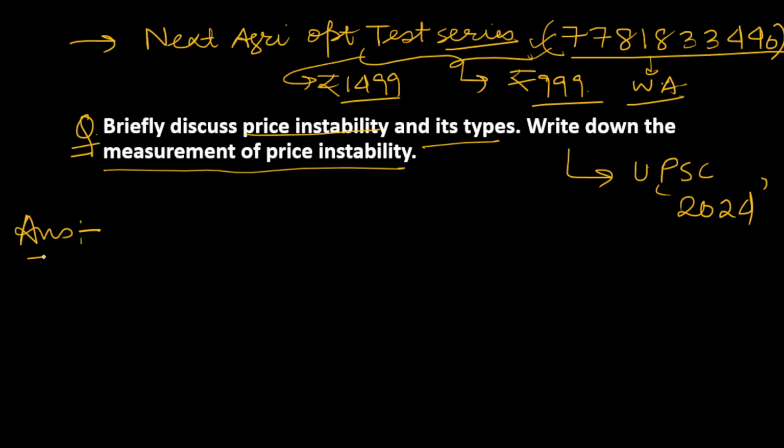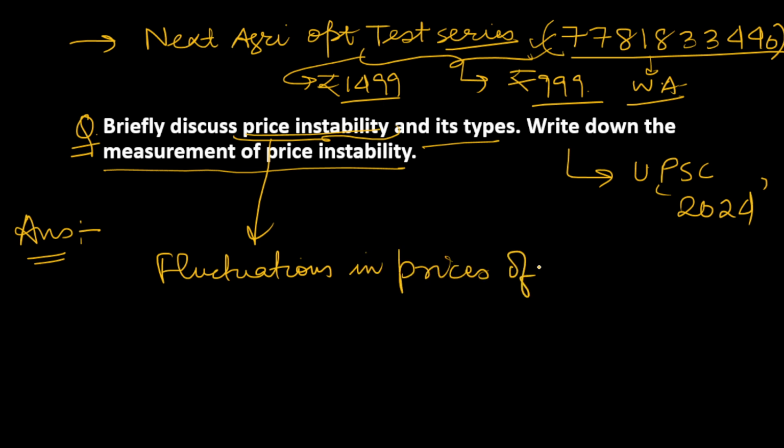First of all, we should know what price instability is. As the name suggests, price instability is nothing but fluctuations in the prices of goods and services over time. You can simply decode it from here only. Price instability means the price is not stable. Sometimes it is getting higher, sometimes it is getting lower.